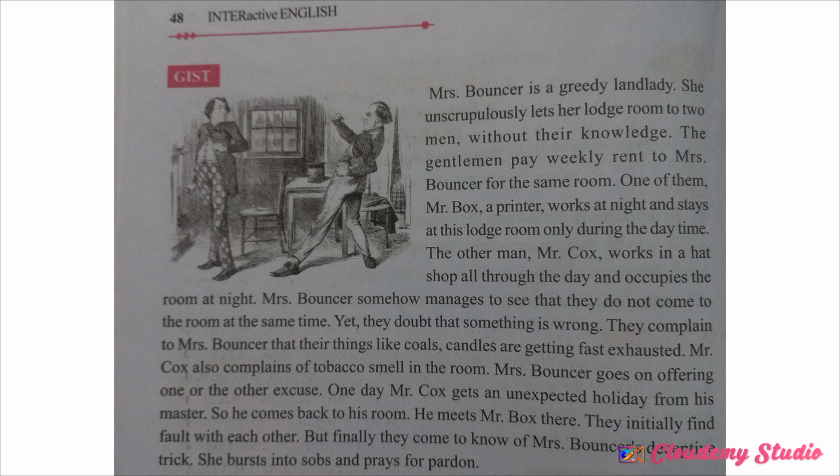Mrs. Bonser goes on offering one or the other excuse. One day, Mr. Cox gets an unexpected holiday from his master, so he comes back to his room. He meets Mr. Box there. They initially find fault with each other, but finally they come to know of Mrs. Bouncer's deceptive trick. She bursts into sobs and prays for pardon. So this much of the answer, if you will write in your examination, this is going to be very helpful.